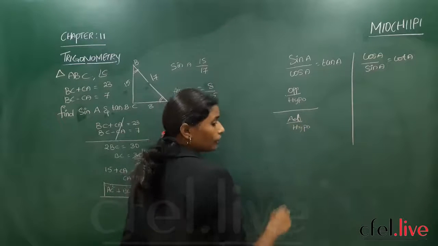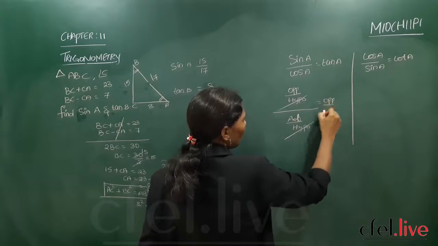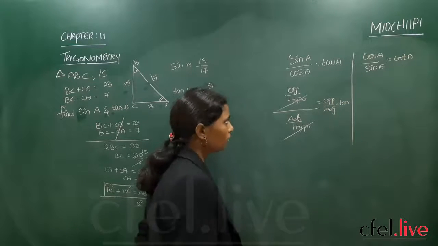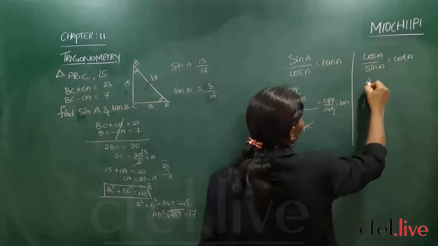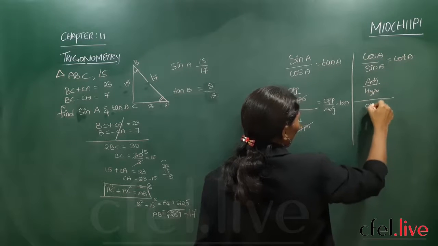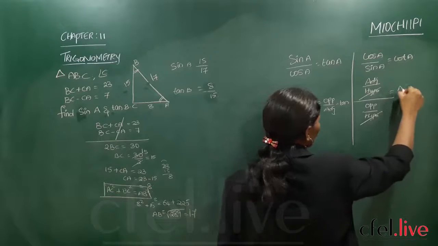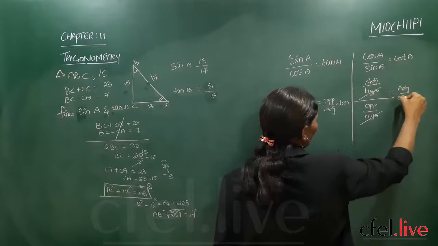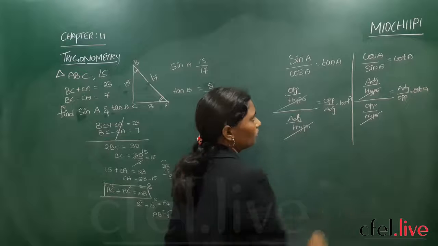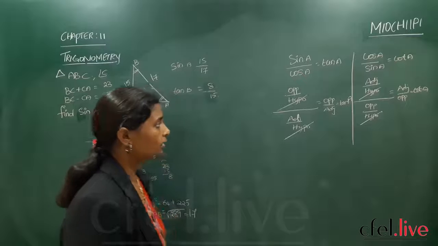Now if you bring this down, fraction up, it will become the reciprocal, and hypotenuse gets cancelled. So opposite by adjacent is nothing but your tan. Right? So here also, adjacent by hypotenuse divided by opposite by hypotenuse. So hypotenuse gets cancelled. Adjacent by opposite, that is nothing but cot A. As you are talking about angle A, tan A and cot A. So is it easy now, children? Yes, it's very easy if you understand the things.